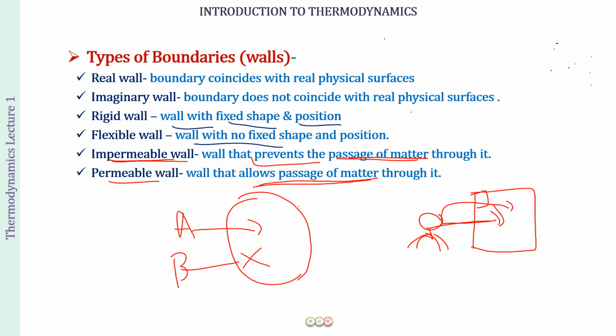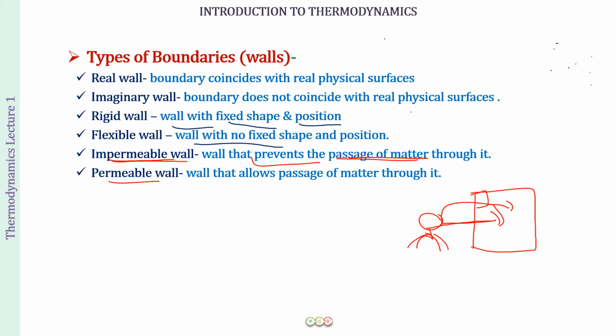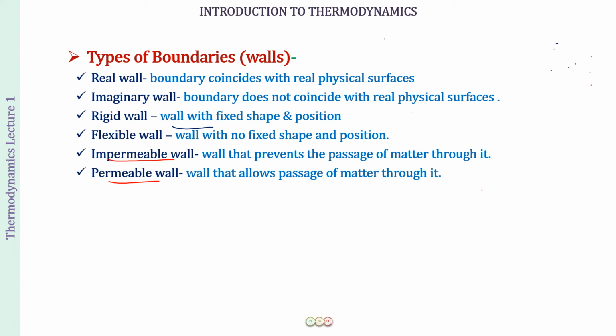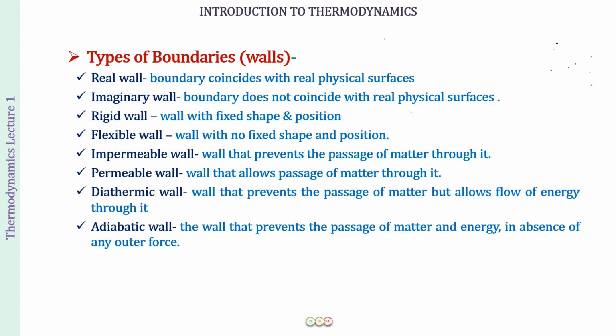Okay, so I hope now you understand even the meaning of impermeable and permeable. All these things are going to be repeatedly used in the study of thermodynamics. That is why we are spending a lot of time understanding each and every term. Now the next we have is a diathermic wall and an adiabatic wall, and this is going to be the most important, so please be very attentive.